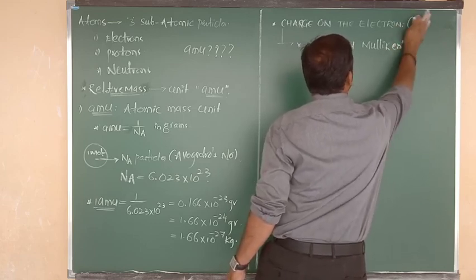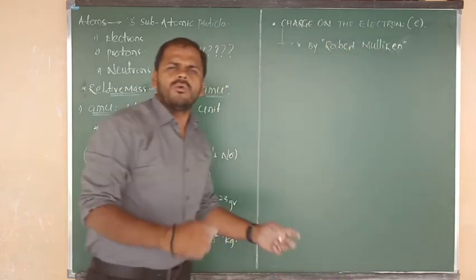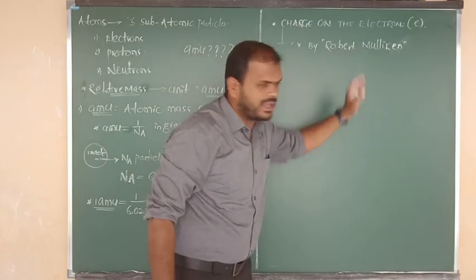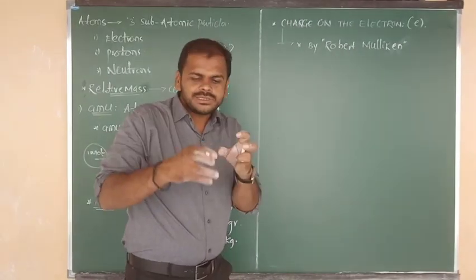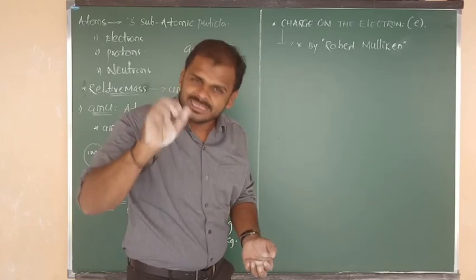So who determined the charge on the electron? Robert Millikan. He determined the charge on the electron by conducting a special experiment.